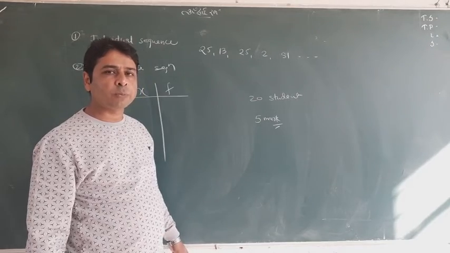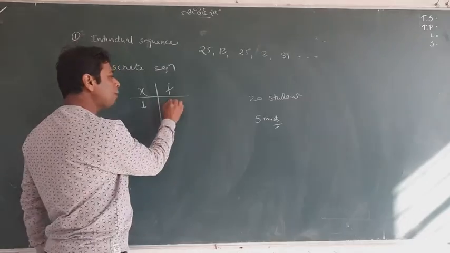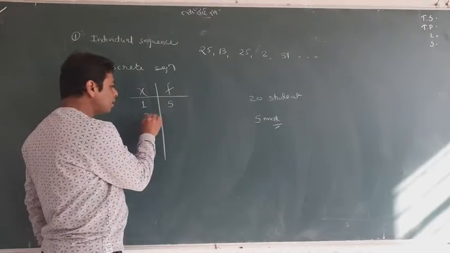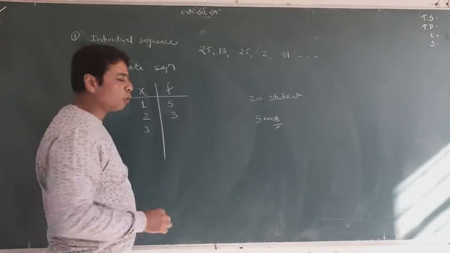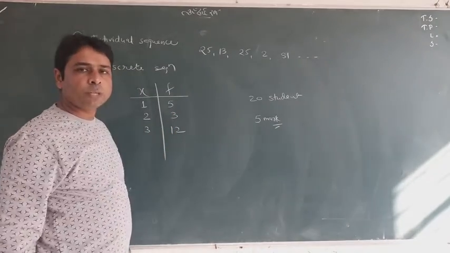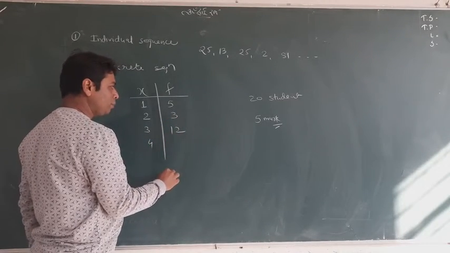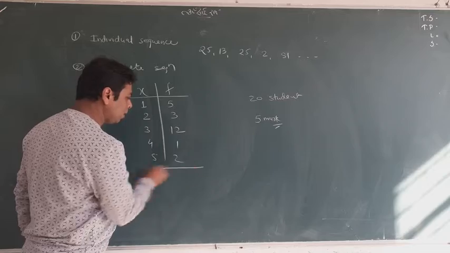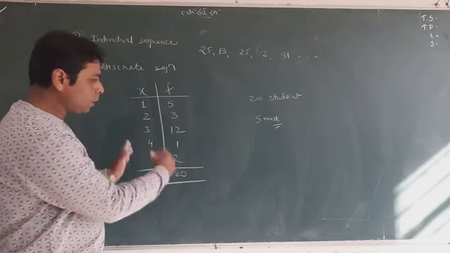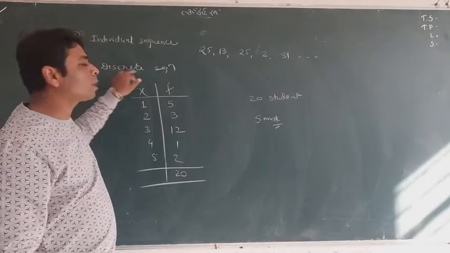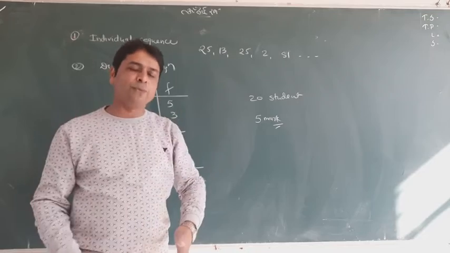What are the marks obtained by these 20? Suppose 1 mark is obtained by 5 students, 2 marks by 3 students, 3 marks by 12 students, 4 marks by 1 student, and 5 marks by 2 students. So the total number of students is 20. This arrangement is called the discrete sequence, where the columns x and f are given.